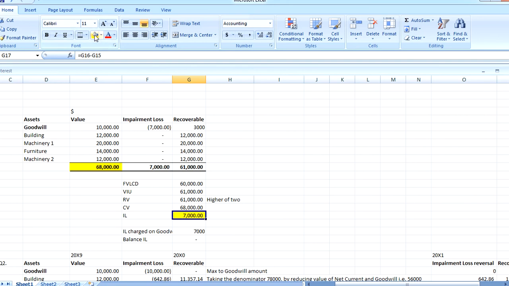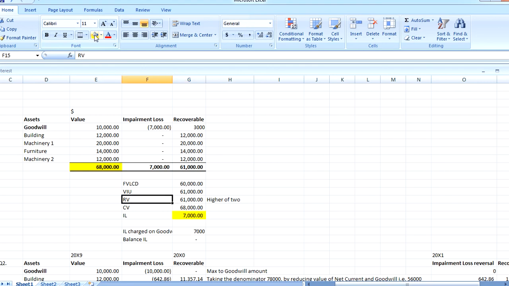So in this case, the impairment loss gives you a figure of 7,000. How we derived it is by comparing the fair value less cost of disposal and value in use, taking the higher, and checking it against your carrying value, and the balance is 7,000, which is G16 minus G15.